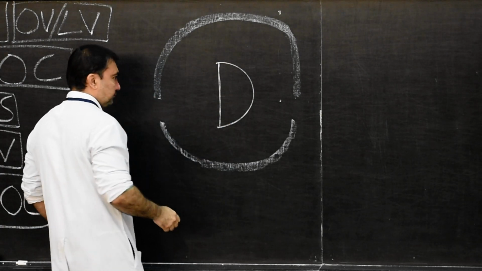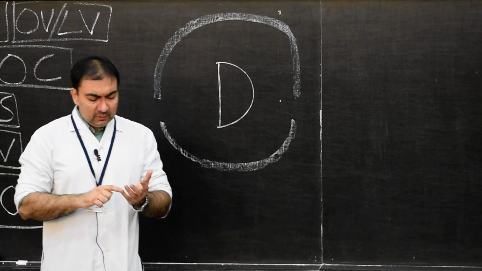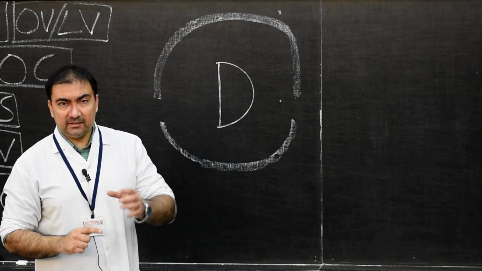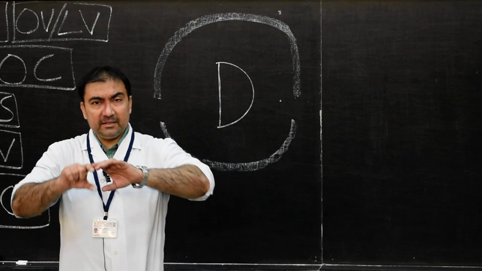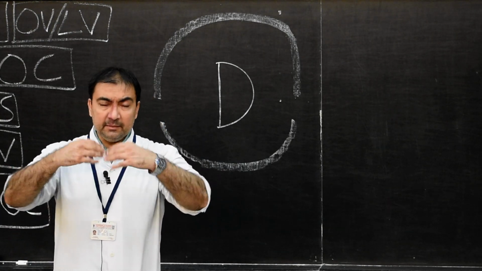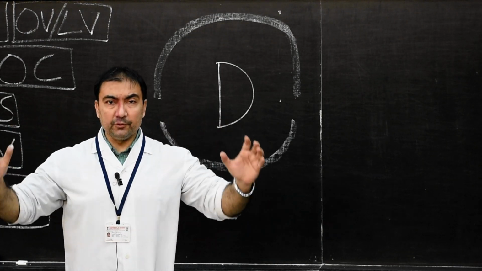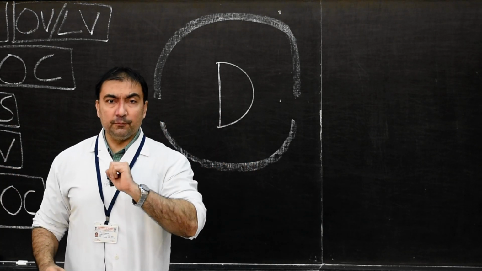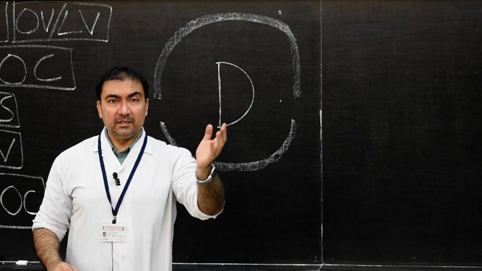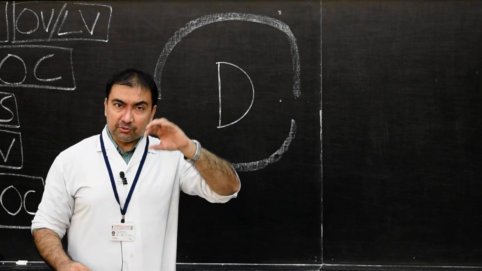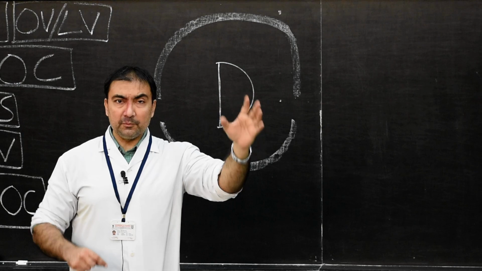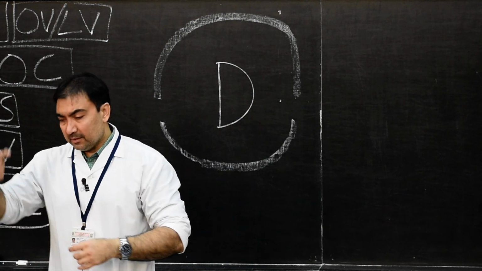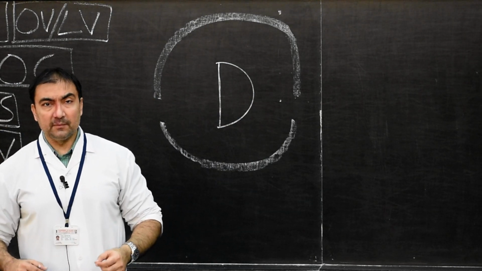Please note that the foregut, midgut, hindgut, that is the gut tube, when it is developing, at the same time dorsally there is development of neural tube. This neural tube will develop into central nervous system. So therefore it will develop into forebrain, midbrain, hindbrain, and the caudal part is spinal cord.